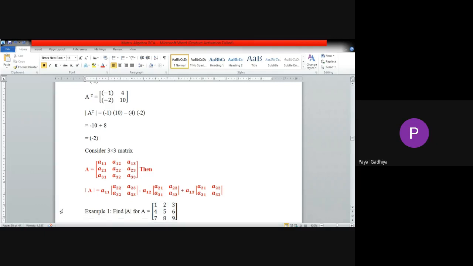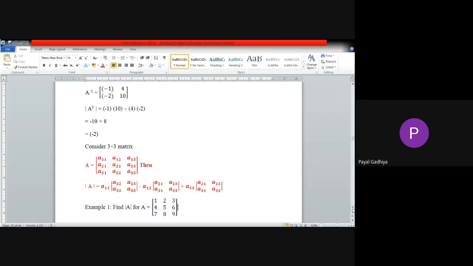Okay. So the next example is to find the determinant of A for this particular matrix. Now I'm explaining how you will do it. First of all, we will consider this 1.